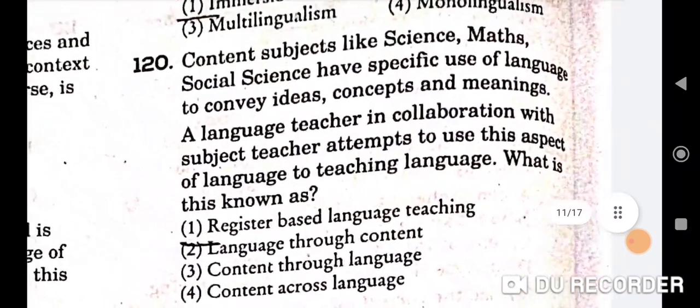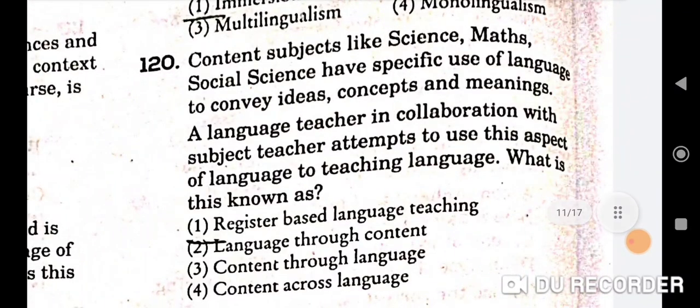And the last question of English section is, content subjects like science, maths, social science have specific use of language to convey ideas, concepts and meanings. A language teacher in collaboration with subject teacher attempts to use this aspect of language to teach language. What is this known as? So it is known as the register based language teaching. First one will be the correct option here.